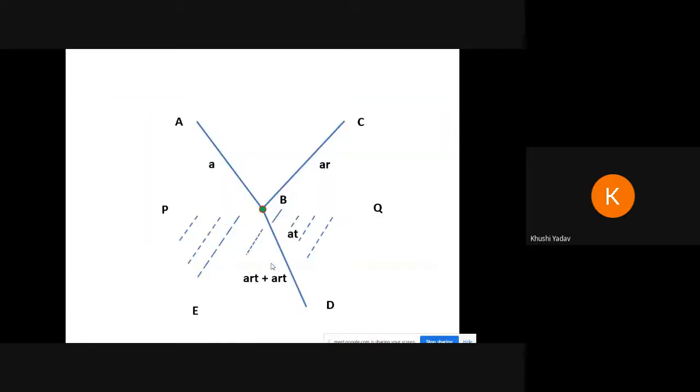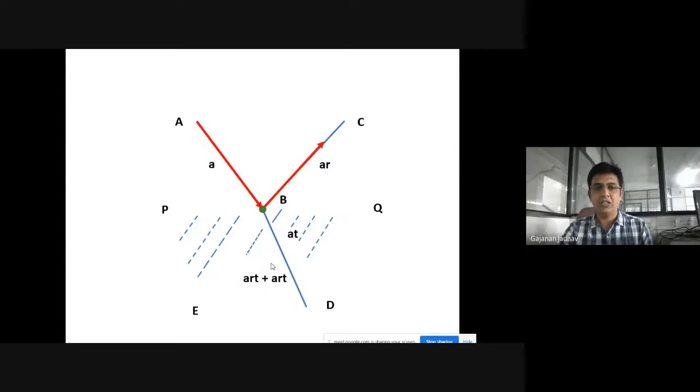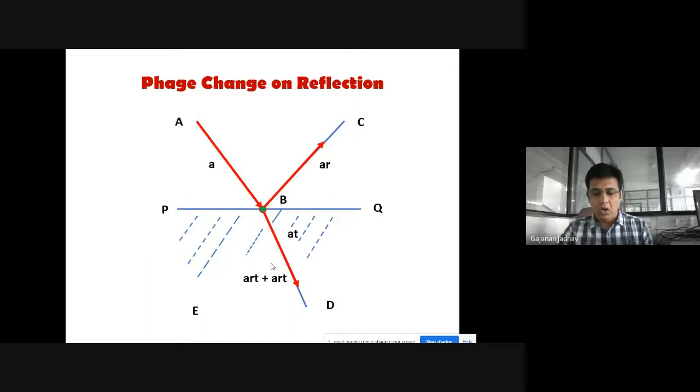Yes. Now let us move on to the next topic, and that is nothing but the phase change on reflection. How does the phase change take place, or how does the phase change on reflection? Already we have studied that when a ray of light is reflected at the surface of a medium which is optically denser than the medium through which the ray is traveling, a change of phase equal to pi, or path difference lambda by 2, is introduced. In another way we can say, when a reflection takes place at the surface of a rarer medium, there will not be any phase change or path difference.